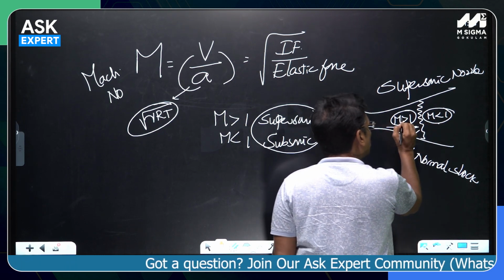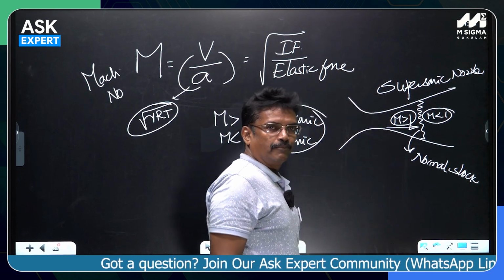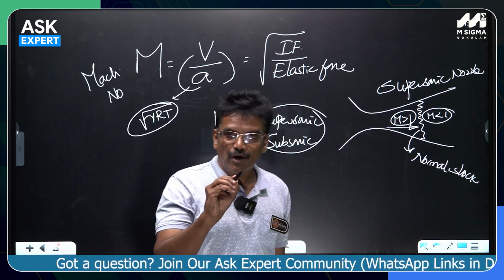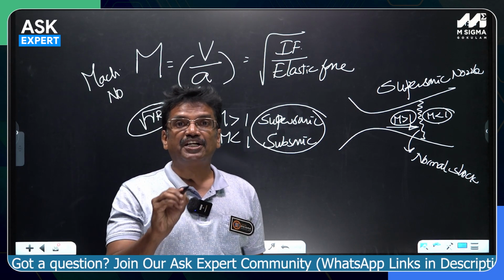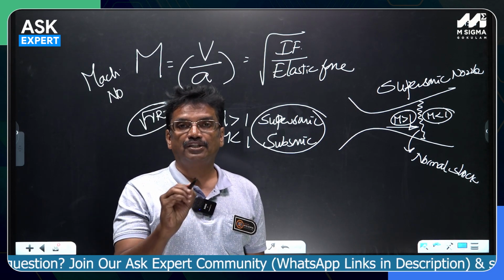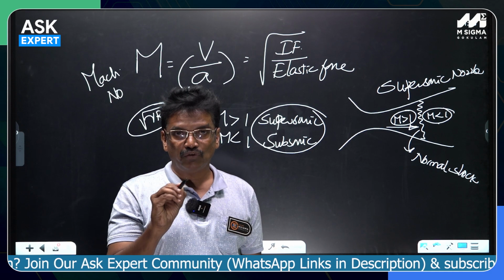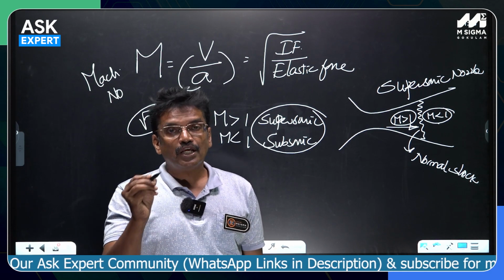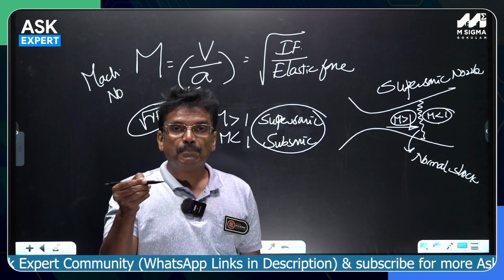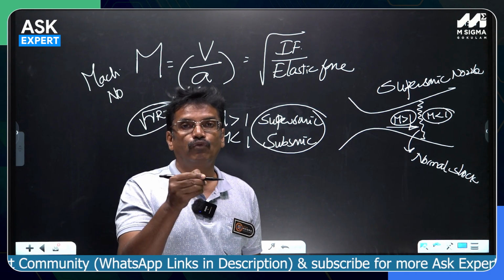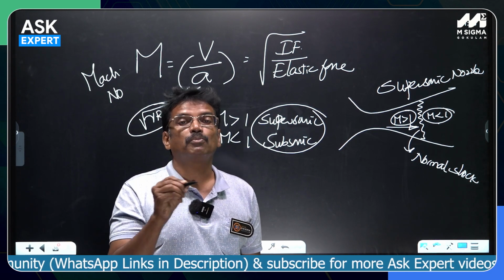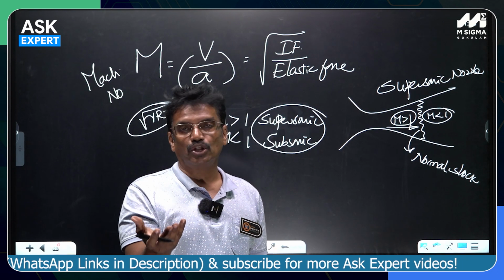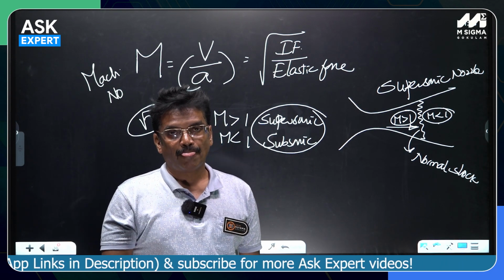Before the shock, it should be supersonic. A shock wave is an abrupt deceleration or reduction in velocity of the flowing fluid, whenever a supersonic flow abruptly decelerates into subsonic flow, particularly in supersonic nozzles and of course also in supersonic diffusers.